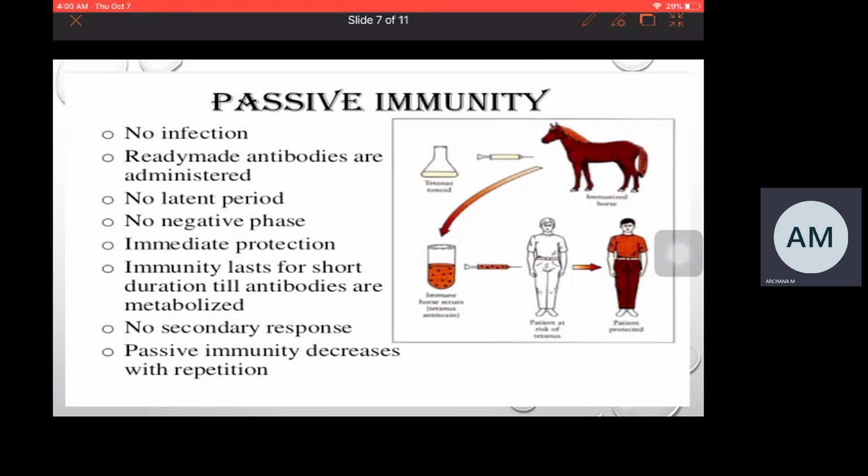And when a recipient receives antibodies or immune cells from an immunized donor or through medicine, that comes under artificial passive immunity.